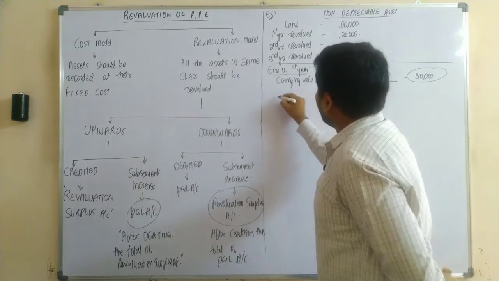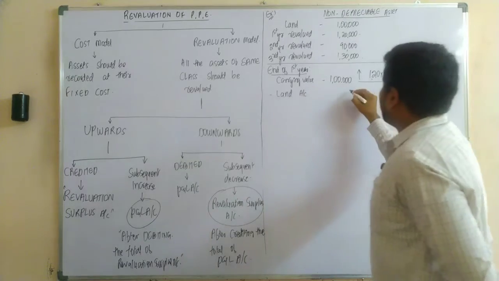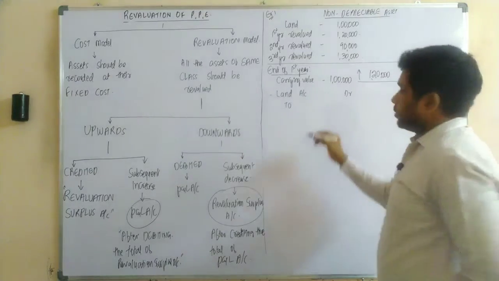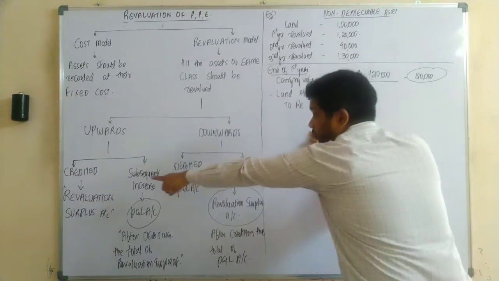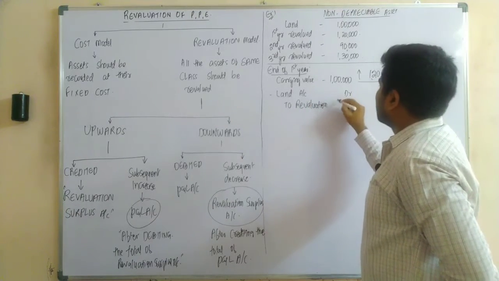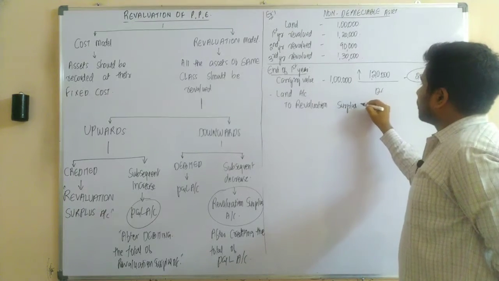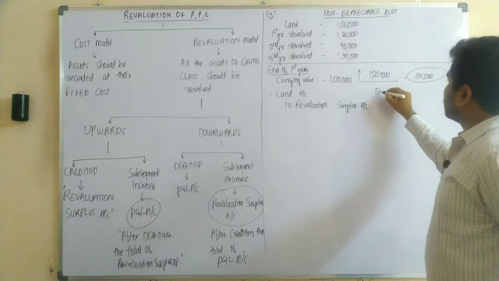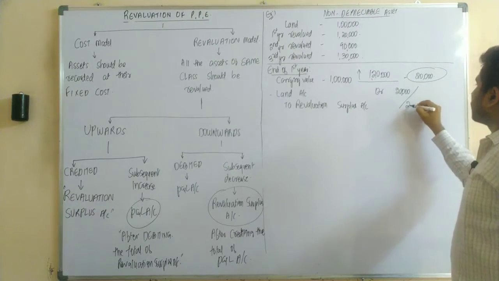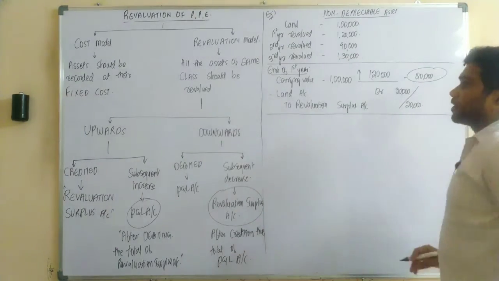So the journal entry would be land account debit, to revaluation surplus account credit, as it should be credited to revaluation surplus. How much was it increased? 20,000 rupees debit, 20,000 rupees credit. So this is after the first year.